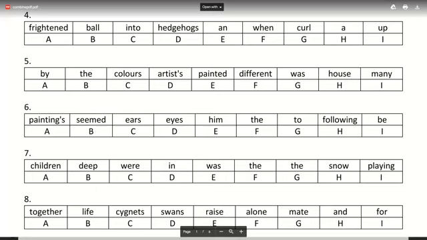Number 5 is the artist's house was painted many different colors. The artist's house was painted many different colors, and what you don't need is by. Number 6 now. Painting, seemed, ears, eyes, him, the, two, following, be.